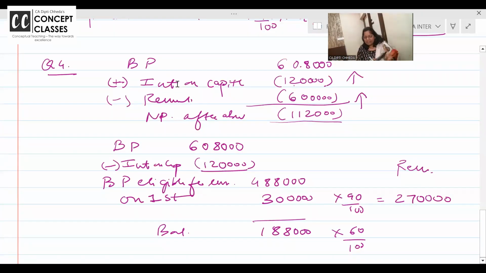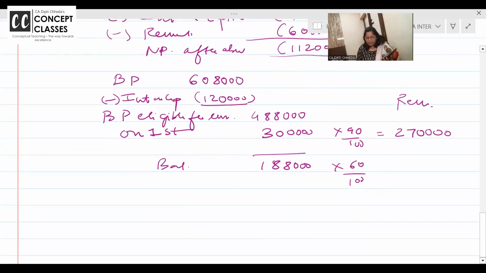Easy है. I can always take that feel of the student, that if I am a student, what all challenges will come, and then only I teach. That's why I'm doing all the calculation again as if a student is doing. So out of 6,08,000, 1,20,000 is interest on capital, in balance on 3 lakh 90% is allowed, and on balance 1,88,000, 60% is allowed, 1,12,800. So how much total remuneration is allowed?